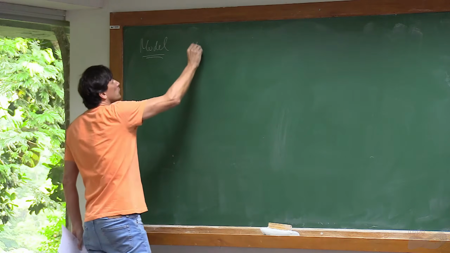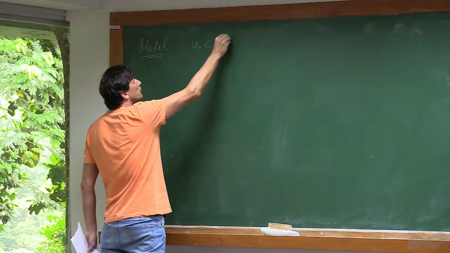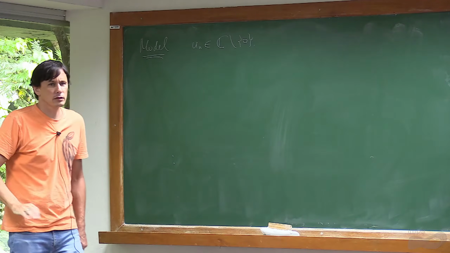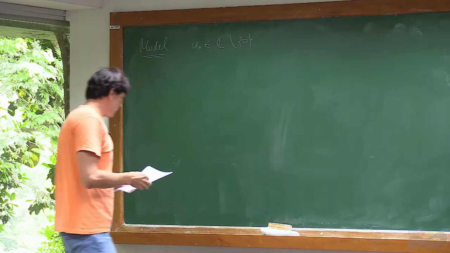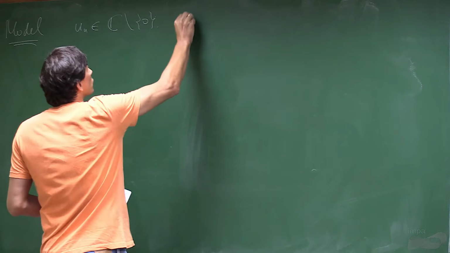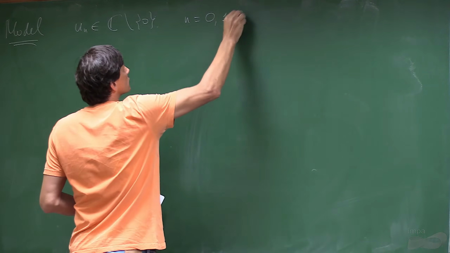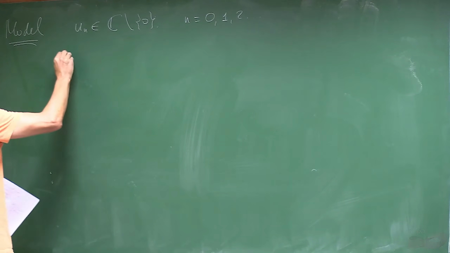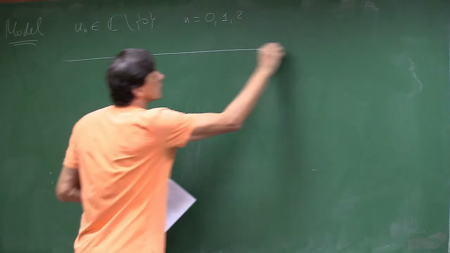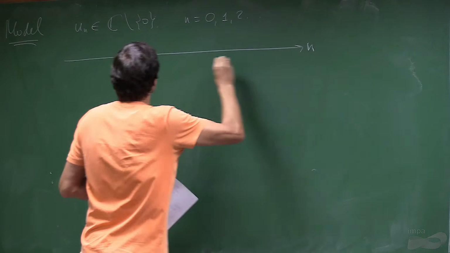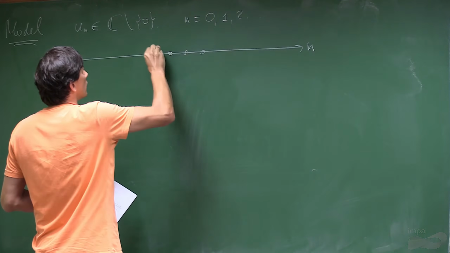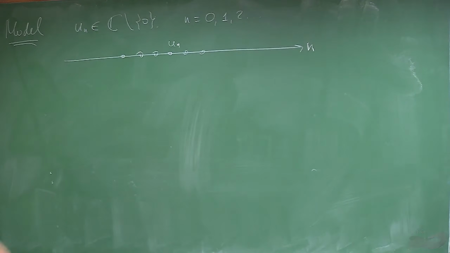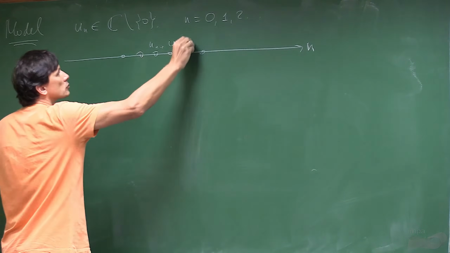We will use un, with n not just complex, but we remove 0, so n will start from 1 rather than 0 as before. When we talk about coupling, this is un, with neighbors un minus 1 and un plus 1.